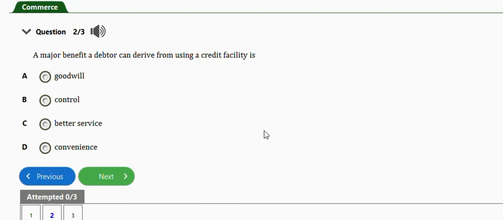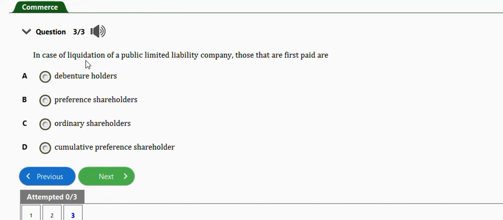Okay, so next question, which is the last one, is this one. It says, in case of liquidation of a public limited liability company, those that are first paid are debenture holders, option A. So that's the right answer.